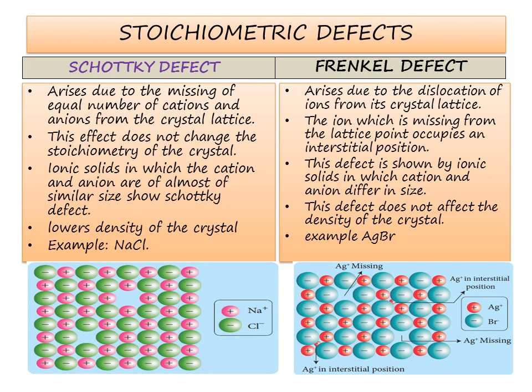Stoichiometric defects are classified into Schottky defect and Frenkel defect. What are the major differences between Schottky and Frenkel defect? Schottky defect arises due to the missing of equal number of cations and anions from the crystal lattice.